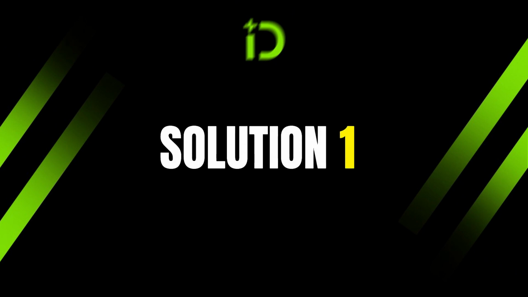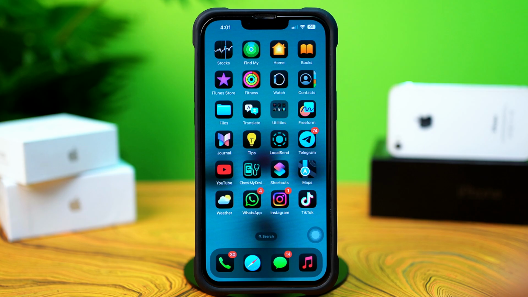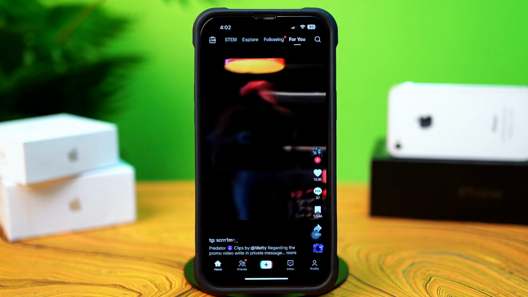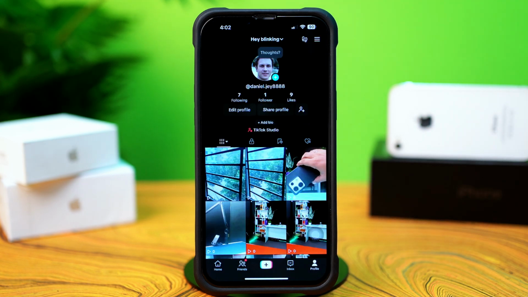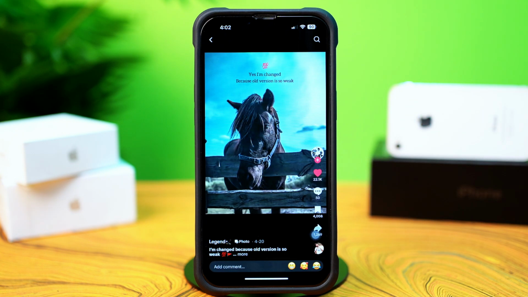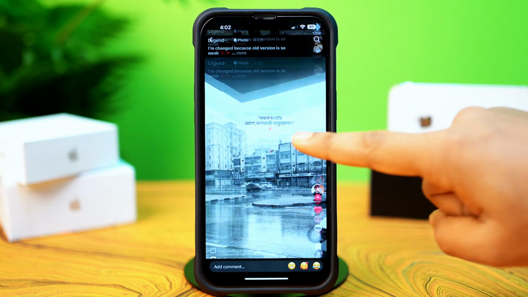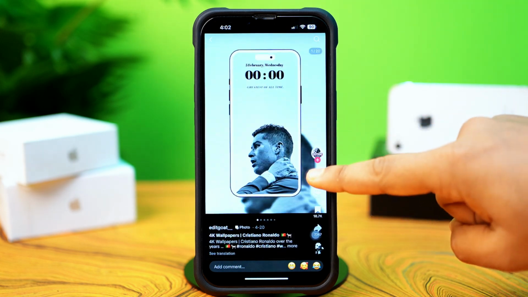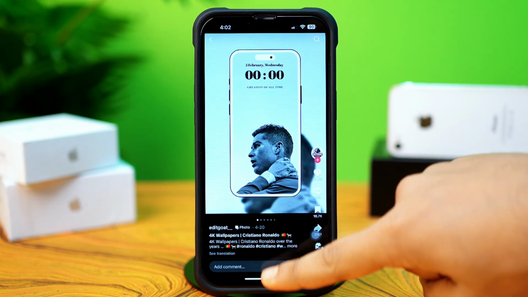Solution 1. Check TikTok like limit. TikTok has a like limit of 500 likes per day. If you exceed this limit, you will not be able to do it again. So what you need to do, open up the TikTok app, then tap on the profile icon below. After that, tap the heart icon in the middle on the right. Now tap on a video and then uncheck the heart. In this way, keep on unchecking videos one after the other. After doing this, try to like a new video.